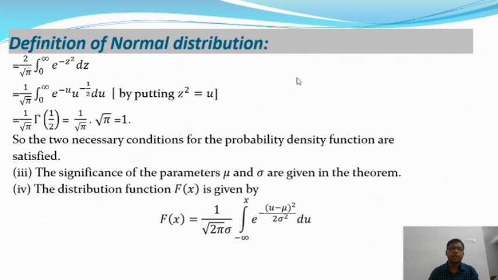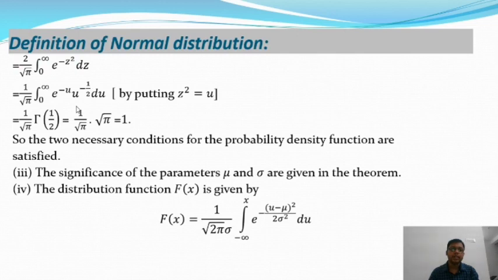Now putting z square equal to u, and z equal to root u, this integration will reduce to 1 by root pi times the integral from 0 to infinity of e to the power minus u into u to the power minus half du. Okay, and you know this is the gamma function. The definition of the gamma function: gamma of n is equal to the integration from 0 to infinity of e to the power minus x into x to the power n minus 1.